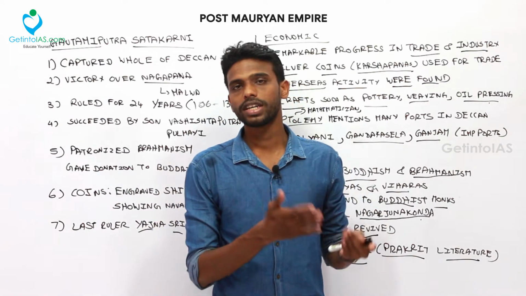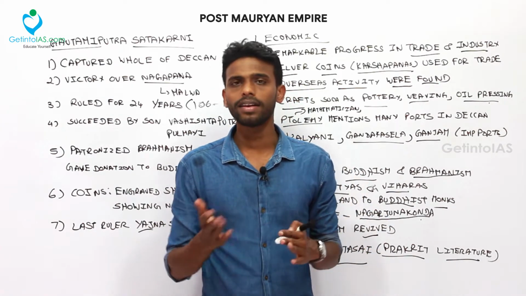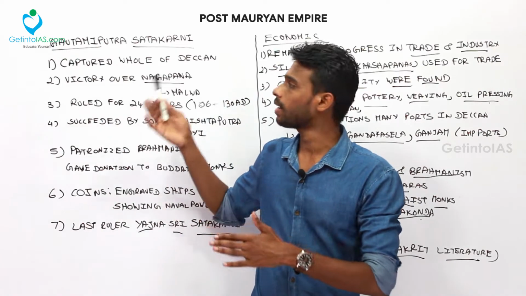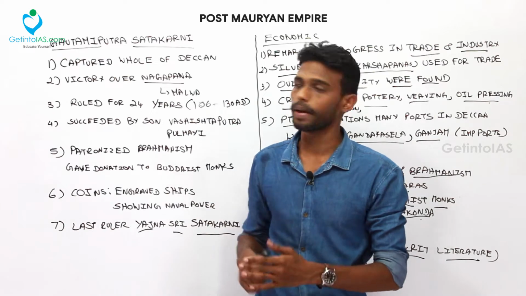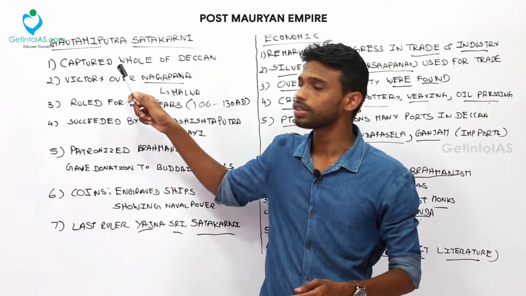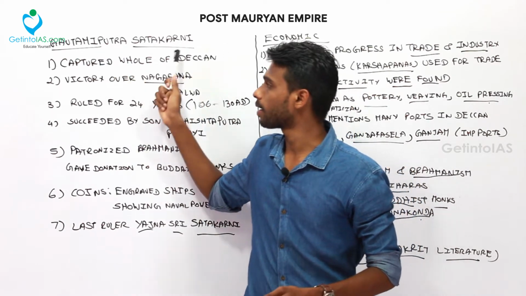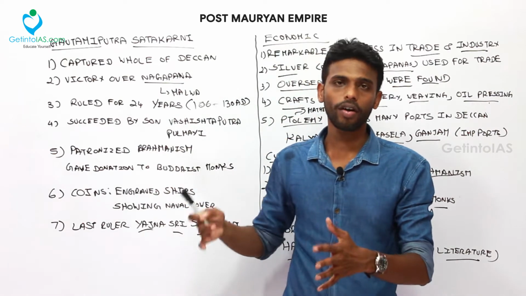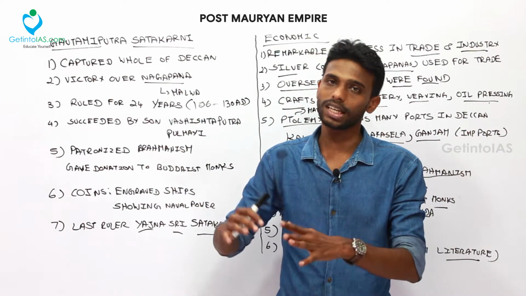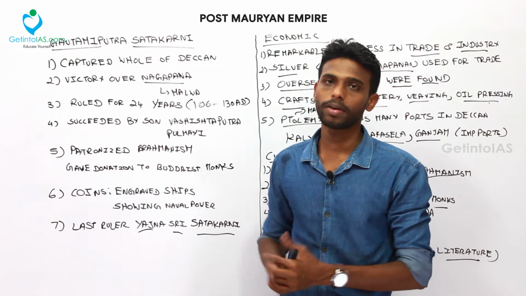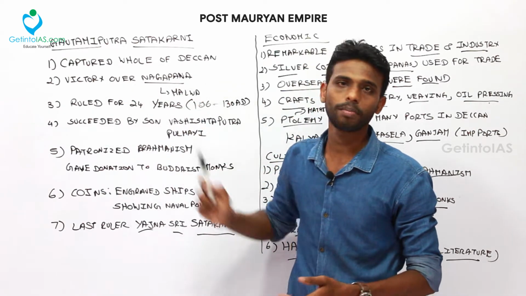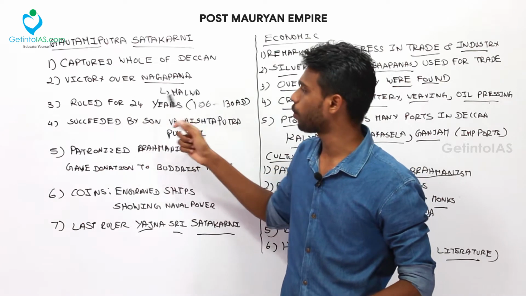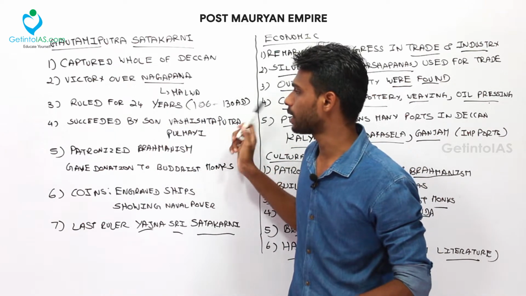So initially the Sungas arrived in the north, and during that time the Satavahanas ruled the south, the Deccan Empire. Its prominent ruler was Gautamiputra Satakarni, who captured the whole area of Deccan and expanded the Satavahana Empire to its maximum extent. His main victory was over Nagapana, the Malwa ruler, and he ruled for 24 years, from 106 to 130 AD.